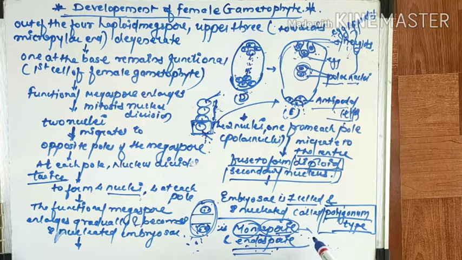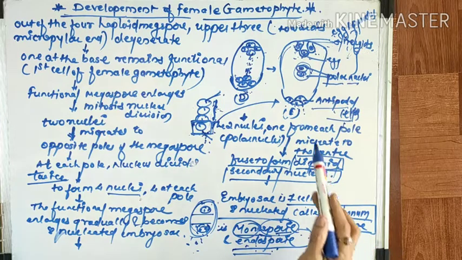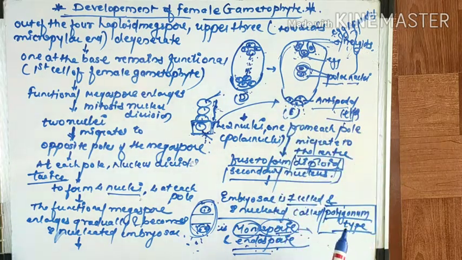So the development of the female gametophyte in angiosperms is completely endosporic. Why is it called endosporic? Because it occurs within the megaspore, within the ovule, and it is completely monosporic. What do you mean by monosporic? It means the female gametophyte develops from a single megaspore. But exceptions are always there. In some angiosperms it may be bisporic or tetrasporic. So that is all about the development of the female gametophyte. Thank you.